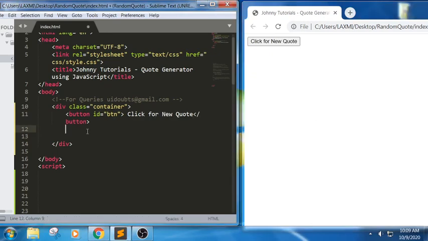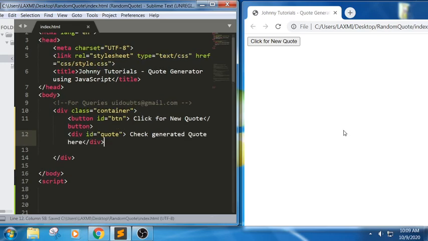Now in this button, now I need some quotation here, div id equals to quote, generated quote here. Okay, we got it. So we got two things. Let me apply some basic CSS for it so that it gives a good look. So let me write some CSS part for this.